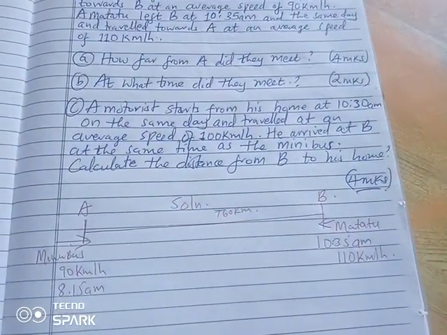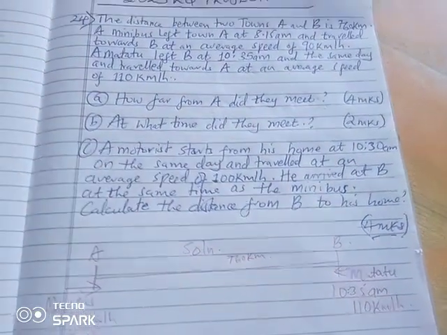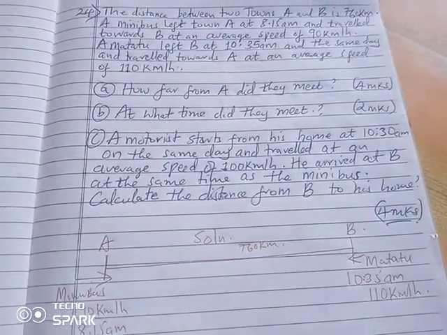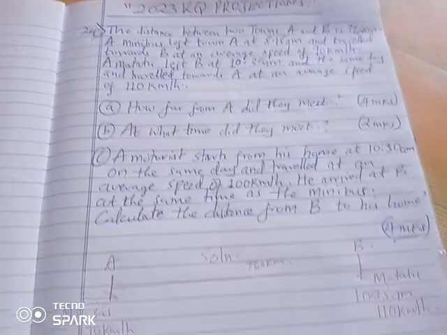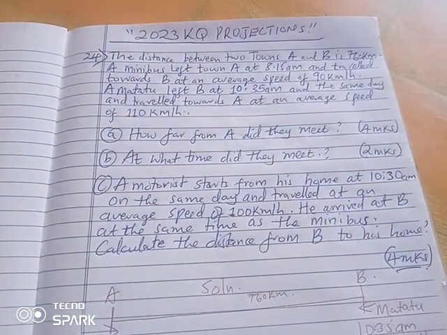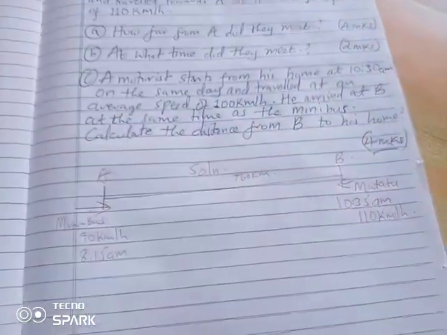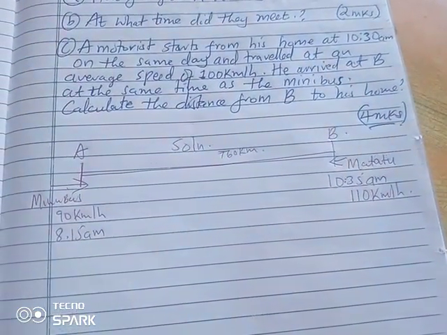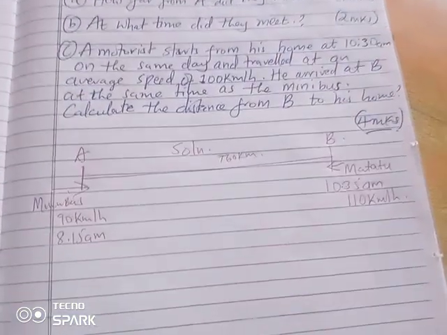We're just taking notes. So we are asked under part A to tell how far from A did they meet? So I want us to use this diagram to understand the question and solve it appropriately.